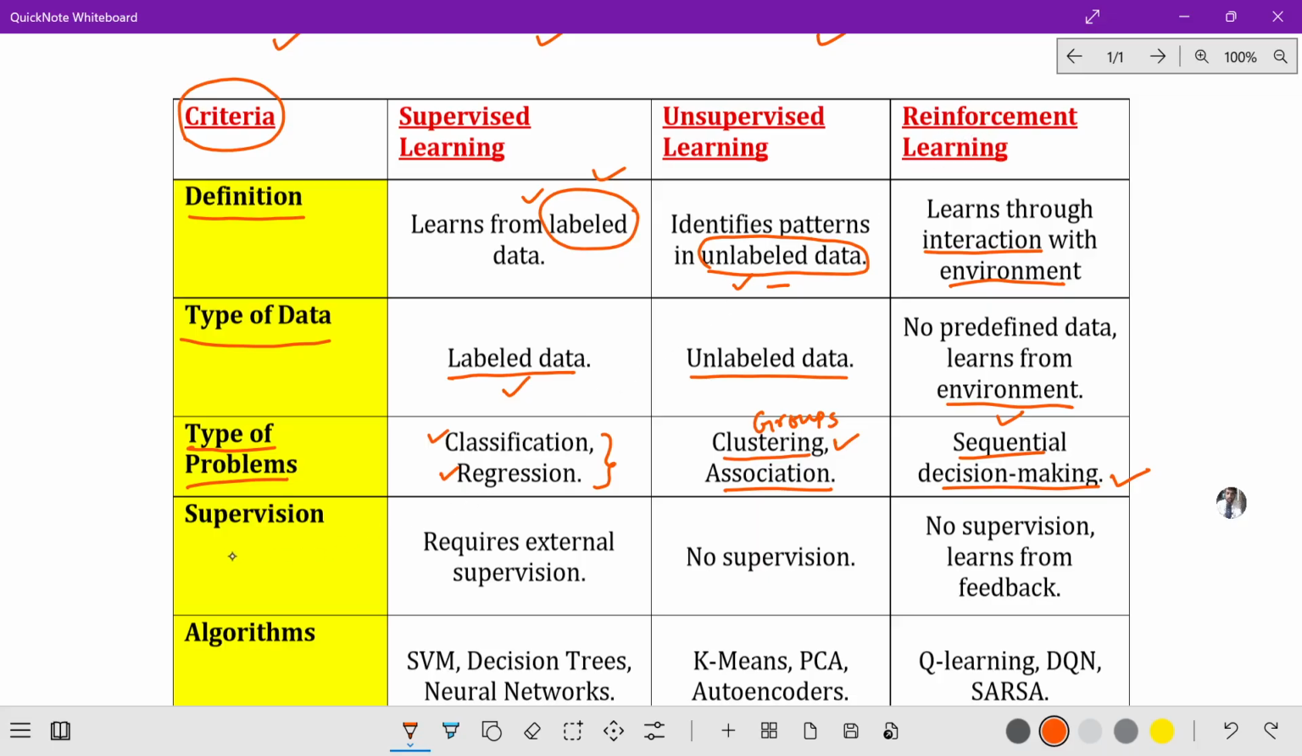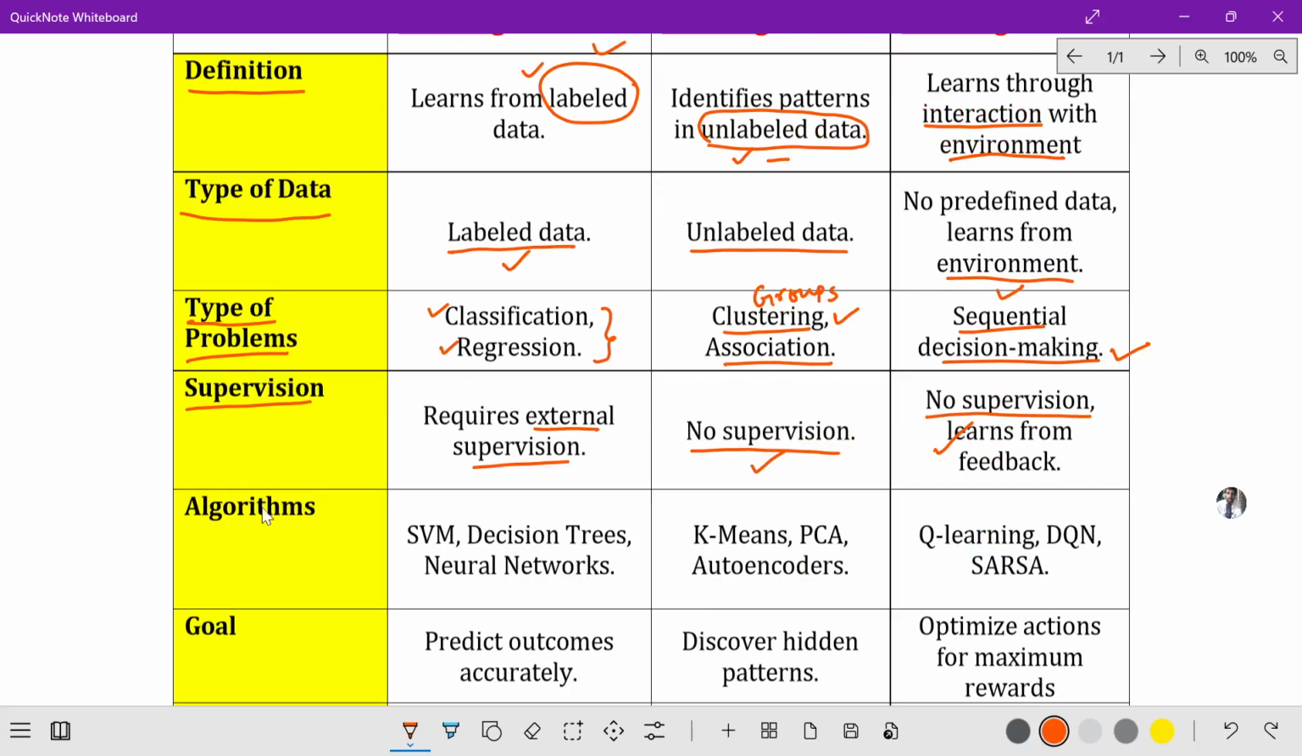Now see how supervision applies in these three. Supervised learning requires external supervision. Unsupervised learning does not require any supervision, and reinforcement learning also has no supervision. So unsupervised has no supervision, as well as reinforcement. Okay.